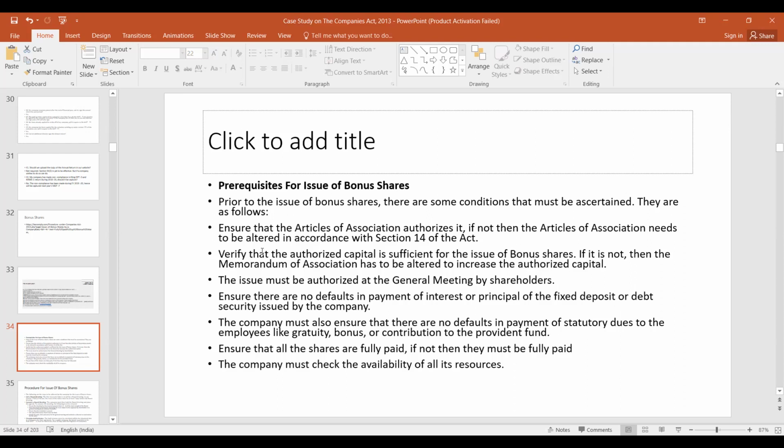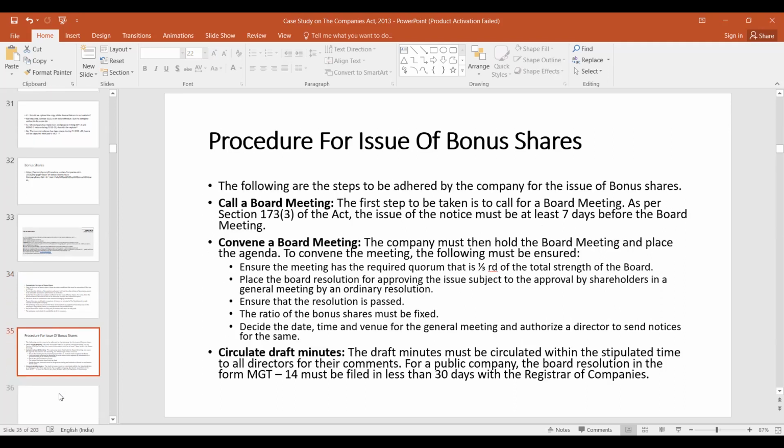The issue must be authorized at the general meeting by the shareholders, and you have to ensure that there are no defaults in payment of principal or interest of fixed deposit or debt securities. Then no defaults in statutory dues. Then you ensure that all the shares are fully paid, and the company must check the availability of all its resources.